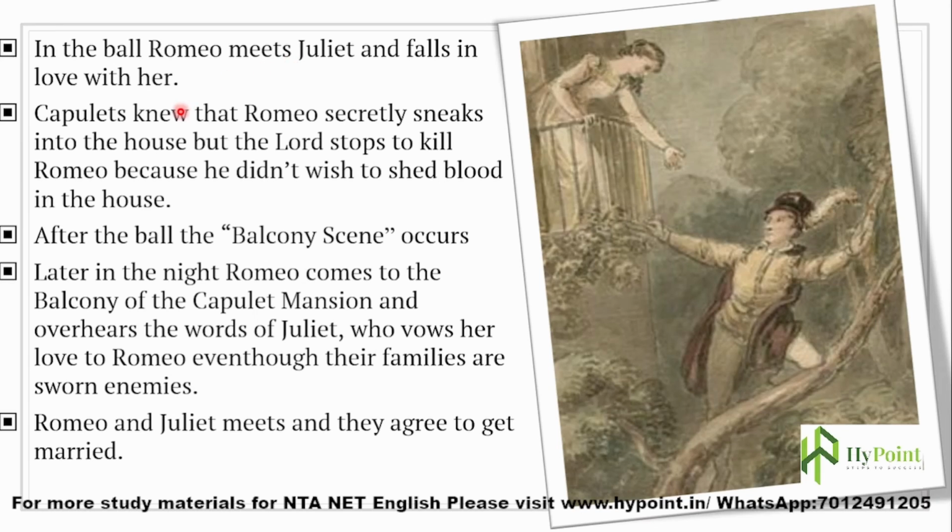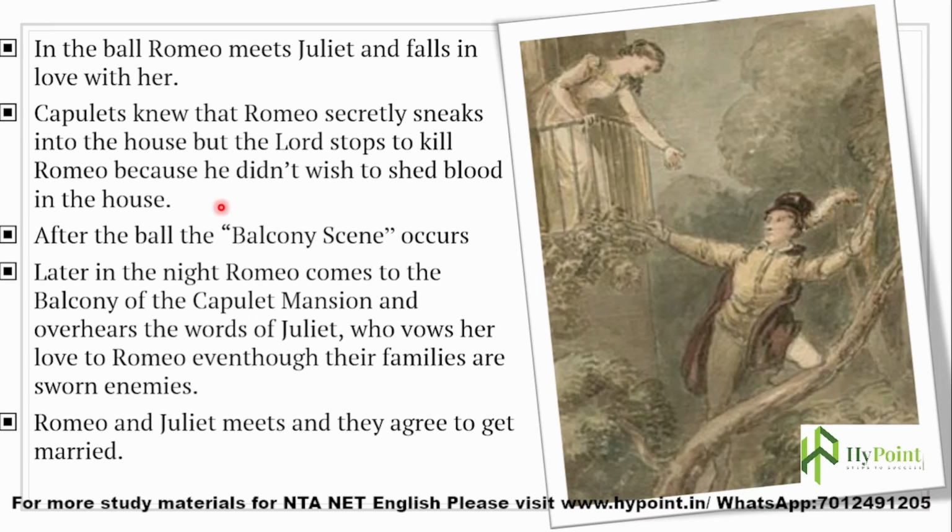And the Capulets knew that Romeo secretly sneaked into the house, but the lord stopped from killing Romeo because he didn't wish to shed blood in the house. After some time, they came to know that Romeo and Benvolio had entered the ball.